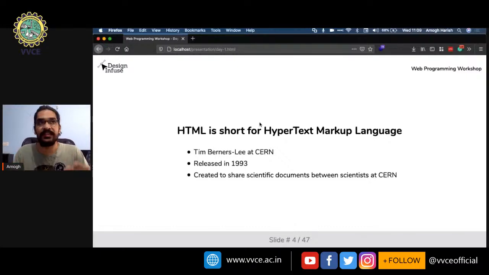He thought, why not make it more simple? Let's come up with a solution that will allow me to share this in a much more accessible way. At this point of time, computers were huge. They occupied entire rooms, and they were only available to scientists and people like that. So coming up with a solution was not an easy thing. He spent close to 10 years working on this, and somewhere around 1990, he submitted a proposal for a system that would be called HTML, which was Hypertext Markup Language.